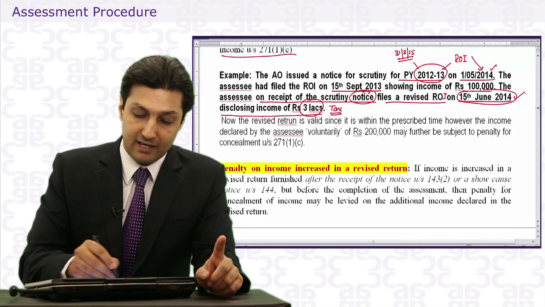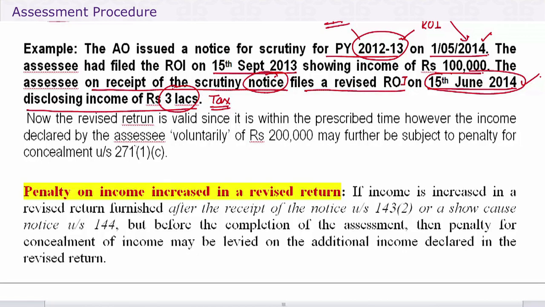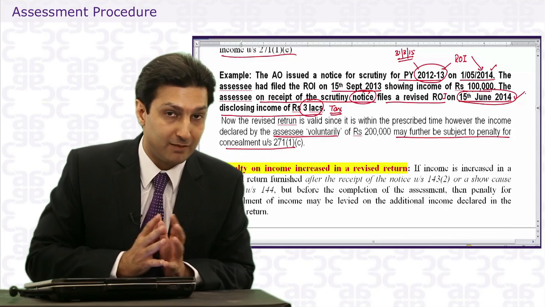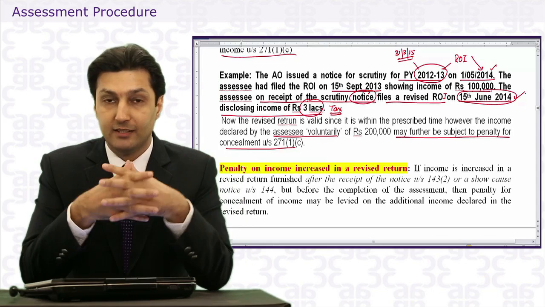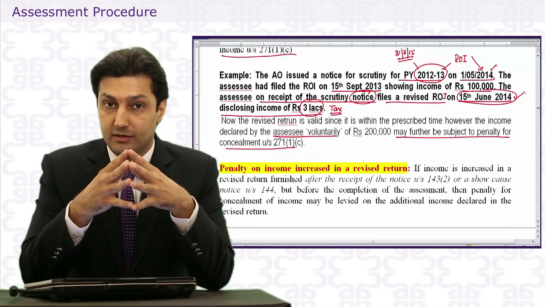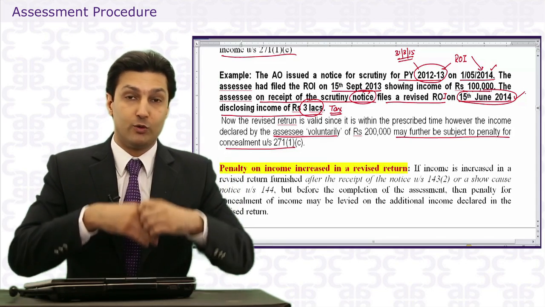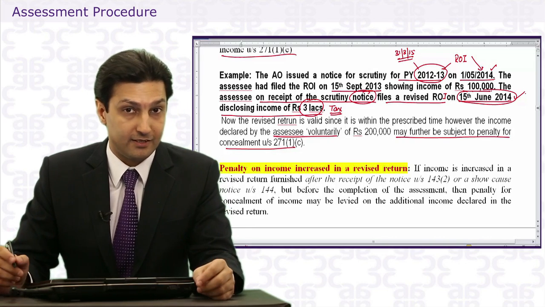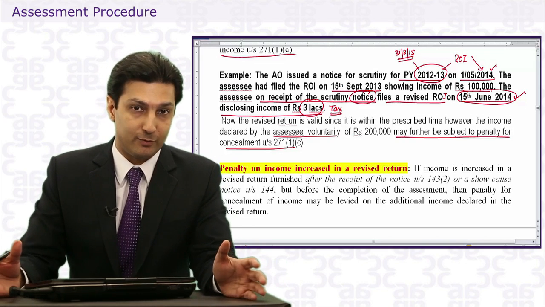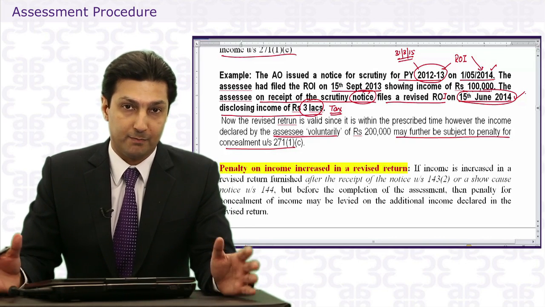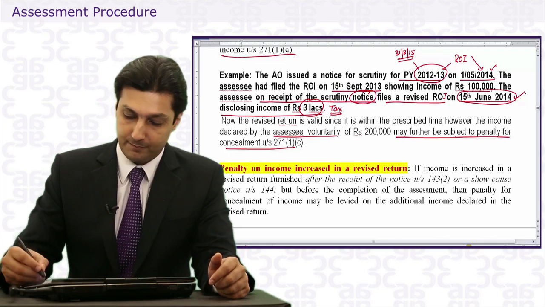Now the revised return is valid since it is within the prescribed time. However, the income declared by the assessee voluntarily may further be subject to penalty. But for that, you will have to prove that the mistake made by the assessee was not bona fide. It was mala fide, and that based on the receipt of notice, only then did he revise the return. In such a case, it's all a matter of proving what the AO proves and what the assessee proves. The penalty may or may not be levied.